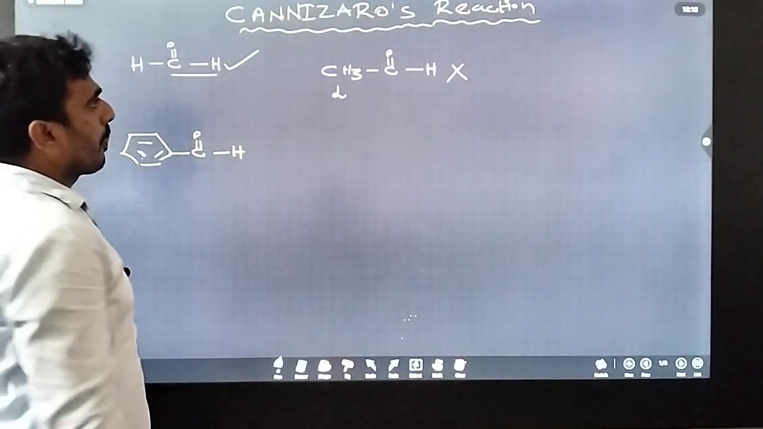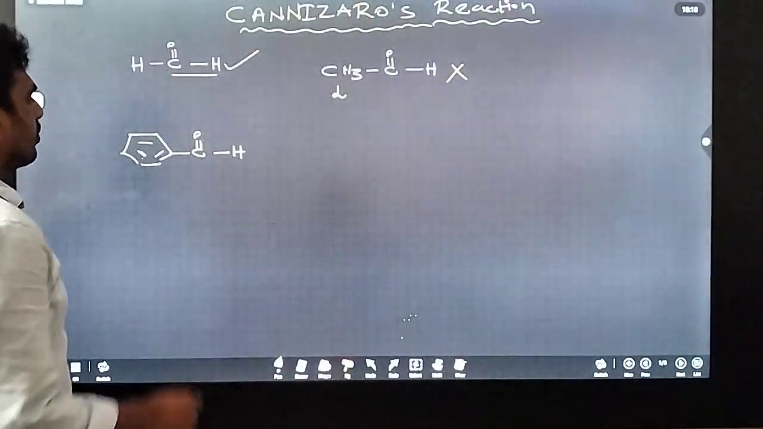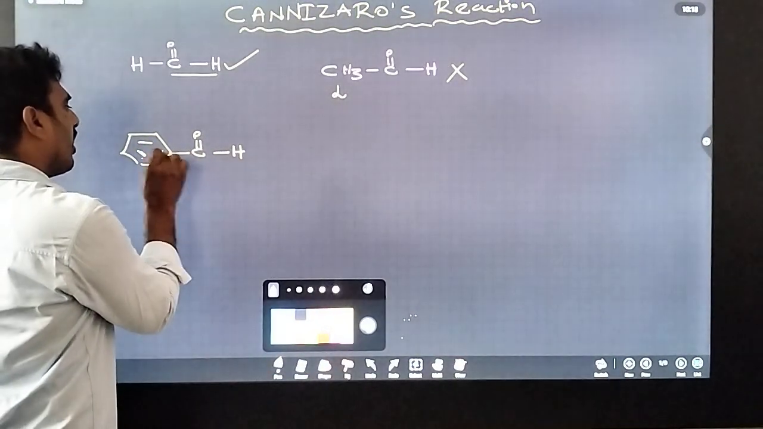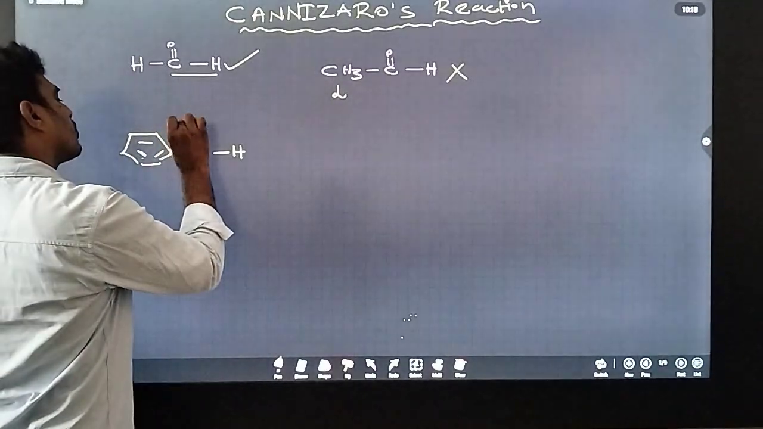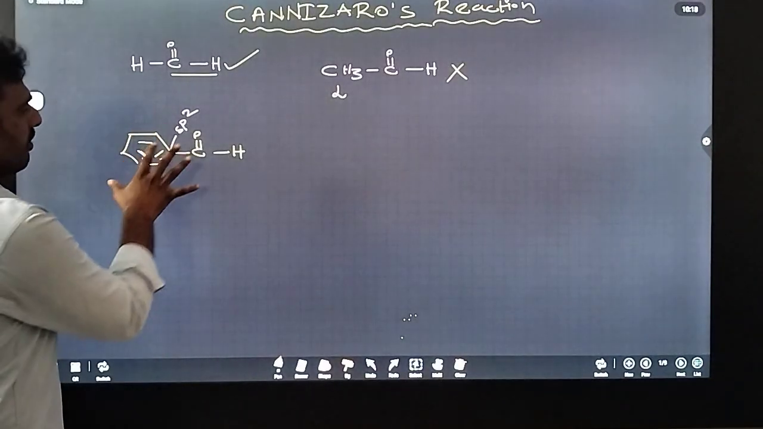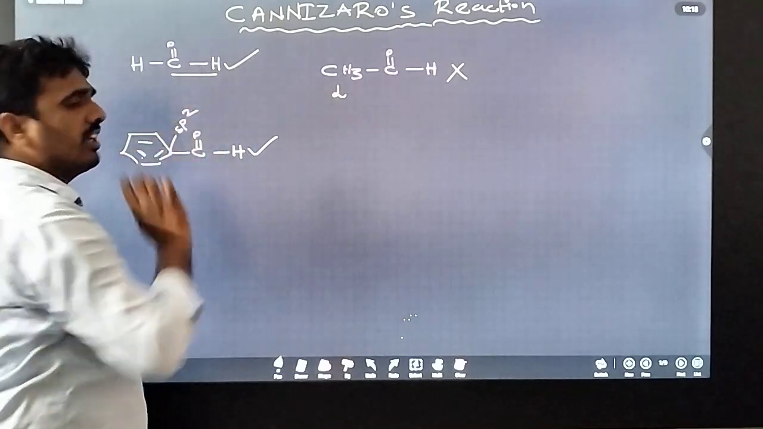The alpha carbon must be sp3 hybridized. This is the functional group. The adjacent carbon would be the alpha carbon, but this carbon is sp2 hybridized. So that's why there is no alpha carbon. It does not participate in aldol condensation.